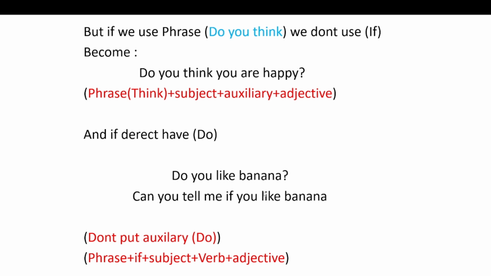Like is a verb and banana is the object. So we don't put do again. We don't put do here. It becomes, can you tell me if you like banana? We remove do.